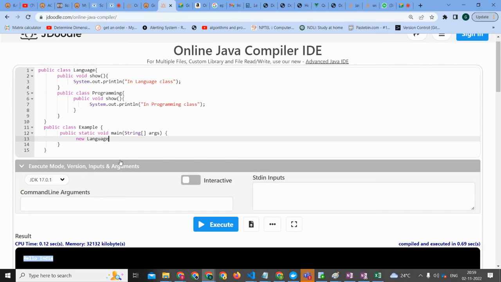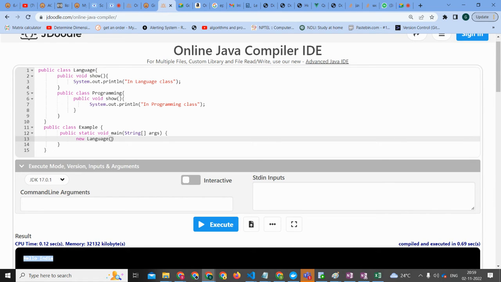So we need to give the parenthesis also, no? Parenthesis. Okay. So we have a class inside a class, and there is a public class, and show is there.